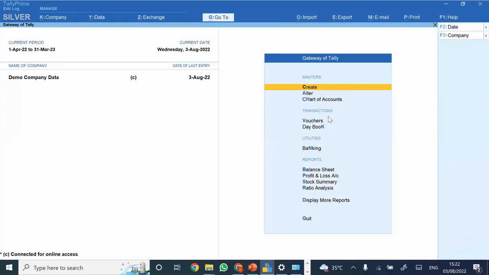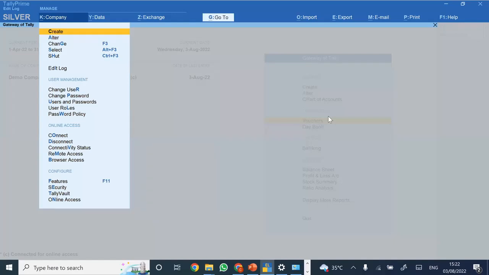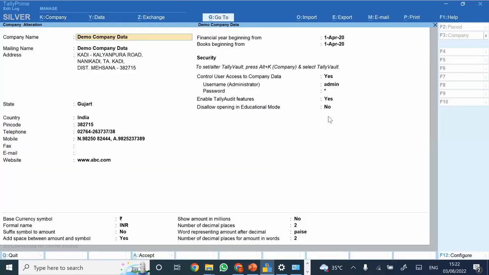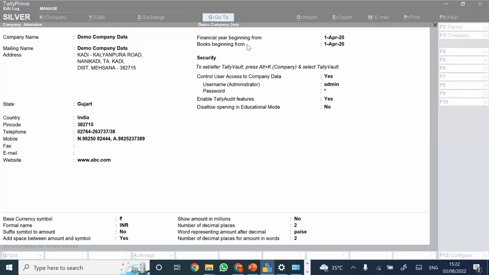Now see, one more feature that is there in Tally. When you are creating a company, I'm going to the company alteration screen. There is one option here, enable Tally audit features. Now when would this be available? This option would be available only when you have set control user access to yes. When you have set control user access to yes, this is the additional option that you get, that is, enable Tally audit feature.